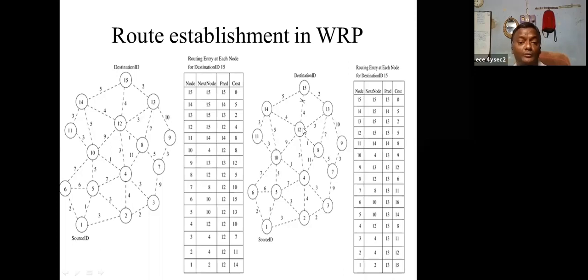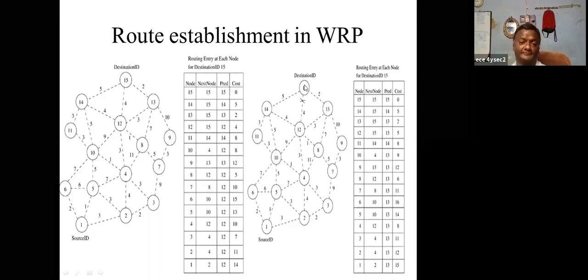Next, this is called the penultimate node. What is a penultimate node? Suppose to reach 15, the immediate neighbor of the destination is called the penultimate node.